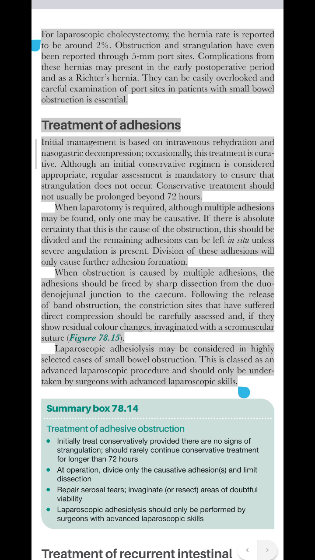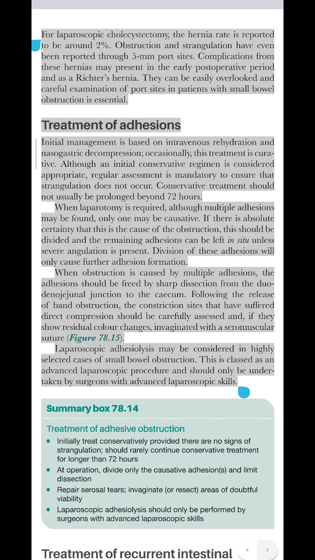When laparotomy is required, although multiple adhesions may be found, only one may be causative. If there is absolute certainty that this is the cause of the obstruction, this should be divided and the remaining adhesions can be left in situ unless severe angulation is present. Division of these adhesions will only cause further adhesion formation.